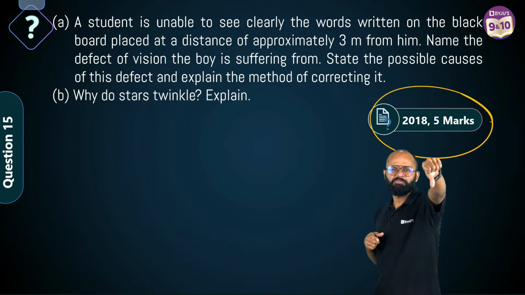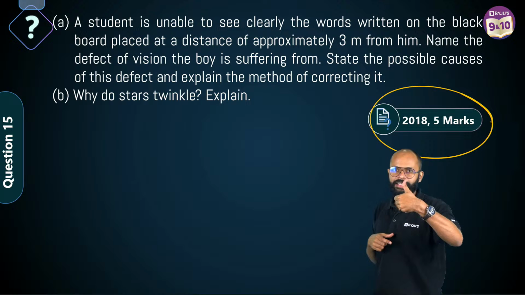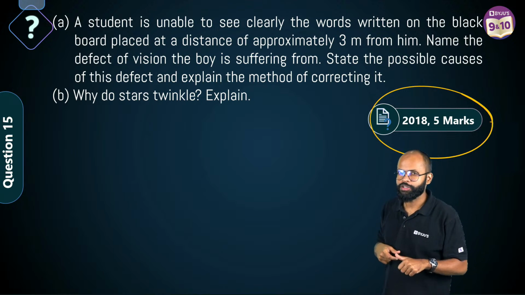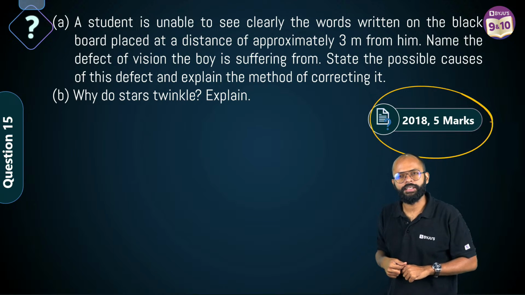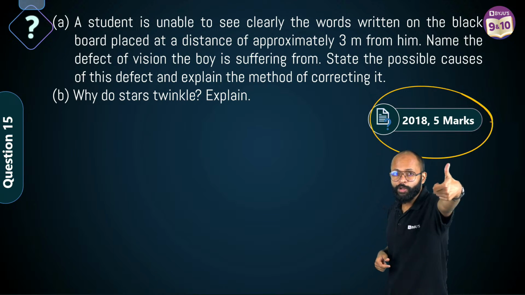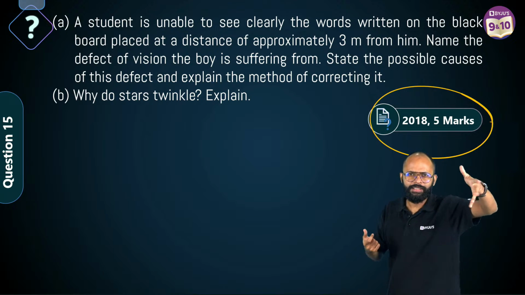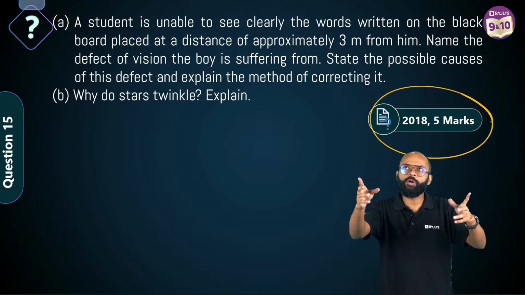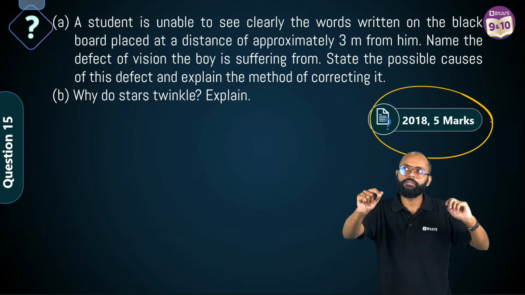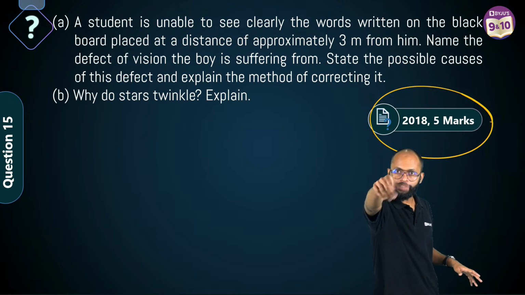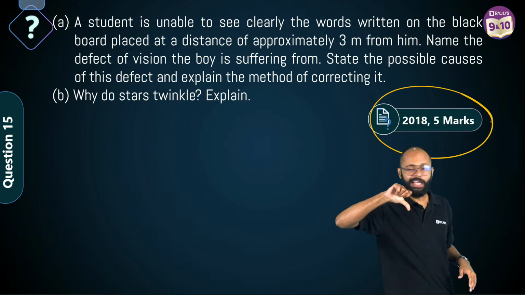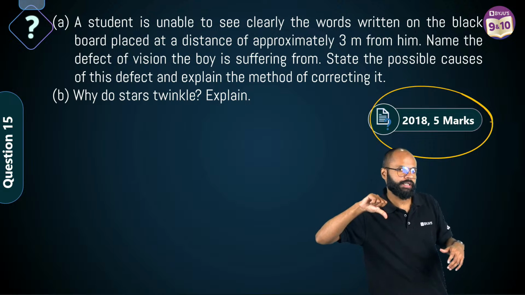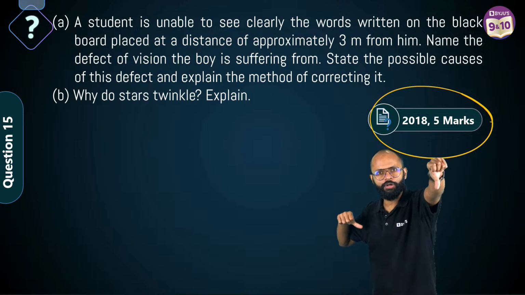Far objects, not good. Near objects, fine, right? Correct. Myopia, short word, short-sightedness or near-sightedness. Means near objects good, far objects not good. Hypermetropia, sir, long word, long-sightedness, far-sightedness. Far objects good, near objects not good. That is hypermetropia. In myopia, short-sightedness or near-sightedness means near objects good, far objects not good.